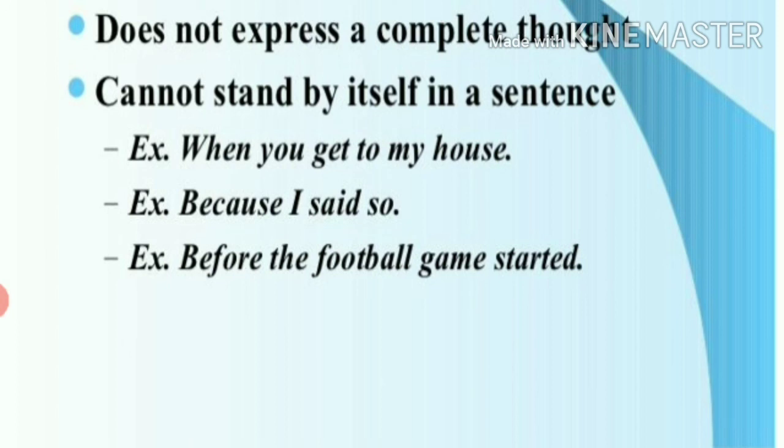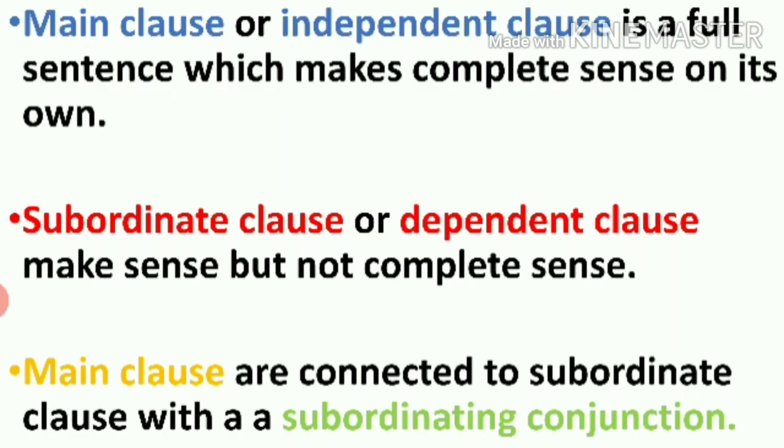That is subordinate or dependent clause. Is that clear? So main clause or independent clause is a full sentence which makes complete sense on its own. Understood? Subordinate clause or dependent clause makes sense but not complete sense.